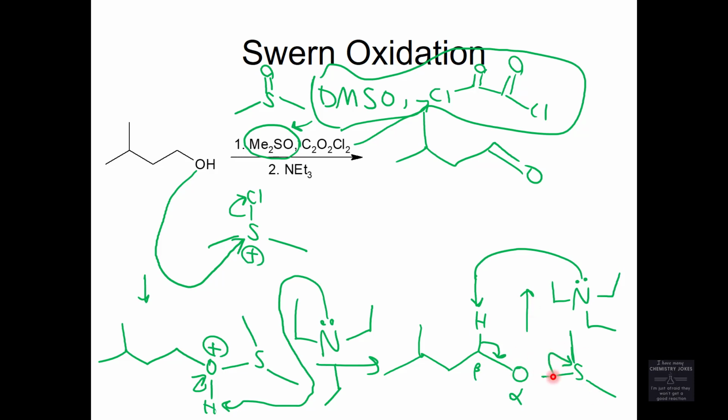So that sulfur is going to leave because we're making a new pi bond, carbon to oxygen, and we're losing one of the hydrogens on my carbon as well. So we get this aldehyde product out of those final arrows. That last little step is an E2 style thing because it's under basic conditions, and you're making a new pi bond, alpha to beta.